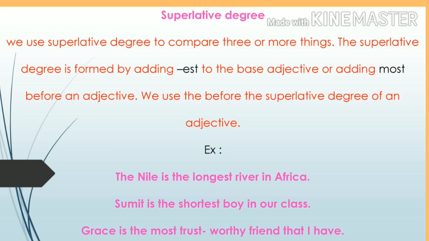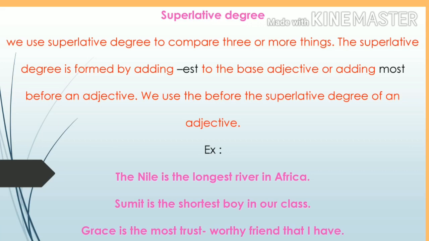Who is the shortest boy in our class? It is Sumit. Compared to all other boys in our class, Sumit is the shortest. Here we compared not only two boys, we compared all the boys in the class. Among all, he is the shortest boy.